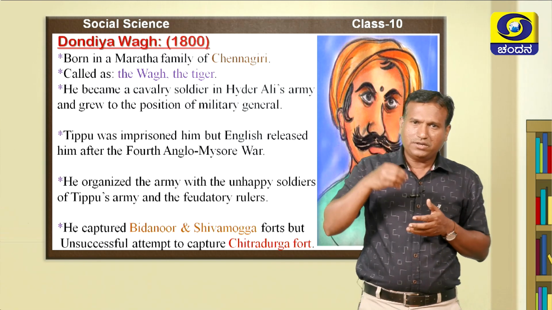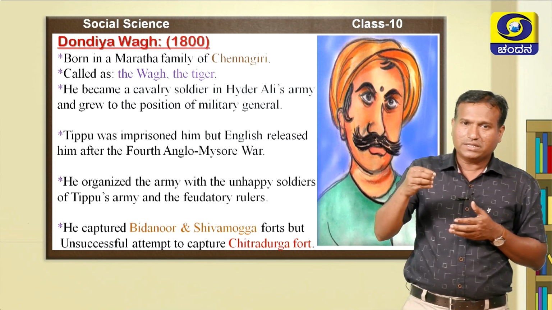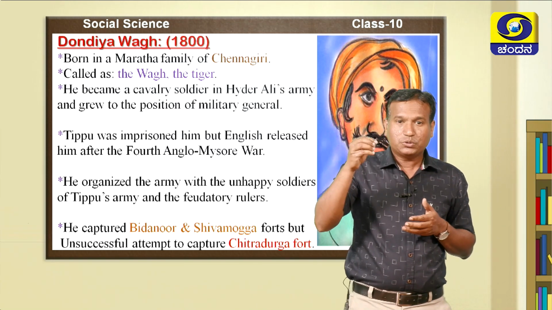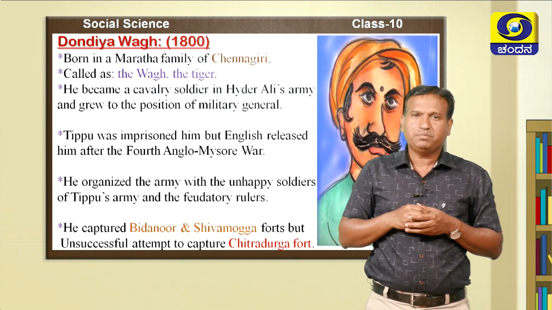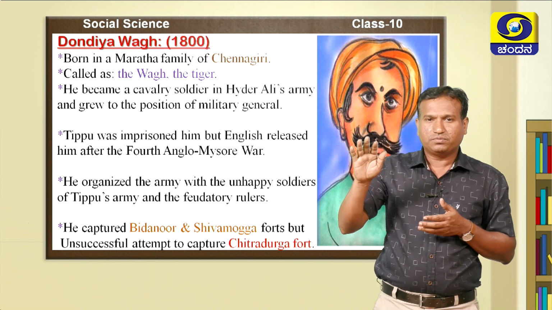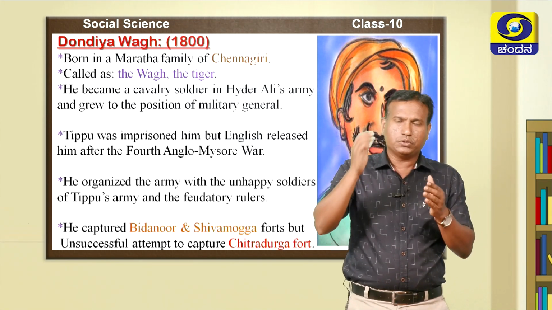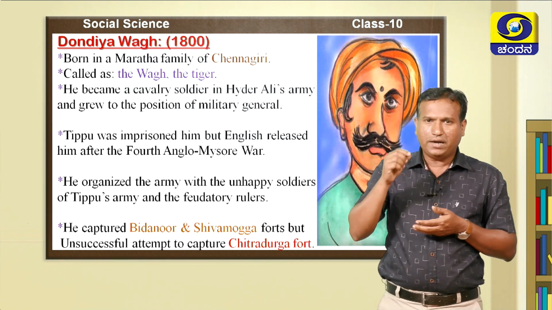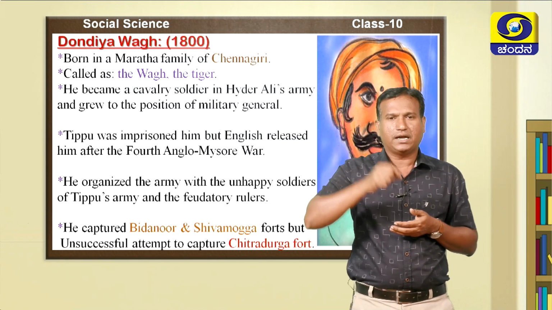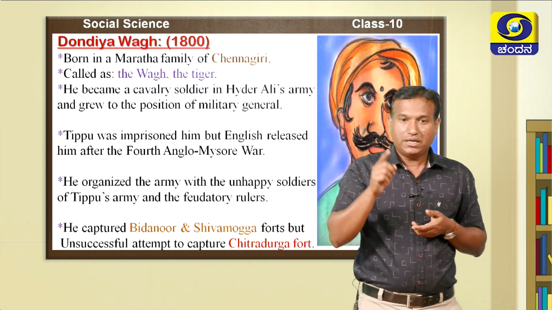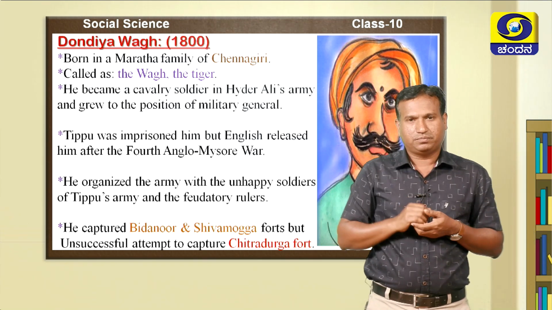He even organized the feudatories who were against Tippu Sultan. Feudatories means those who were under the control of Tippu Sultan. By organizing the unhappy soldiers and the feudatories of Tippu Sultan, this Dhondiya Wagh captured Bidanur and Shivamogga.